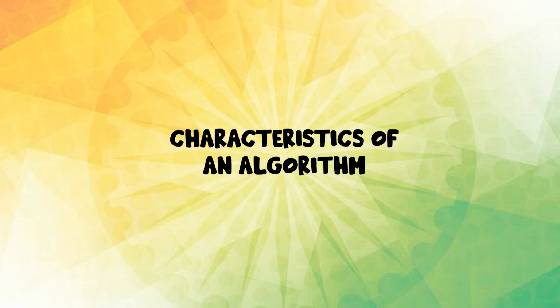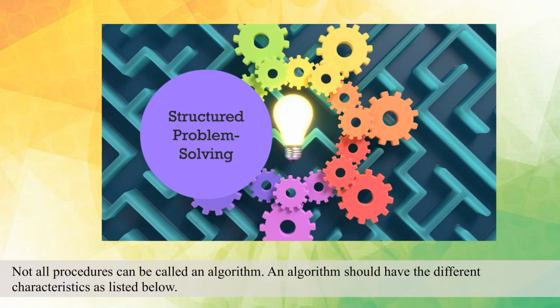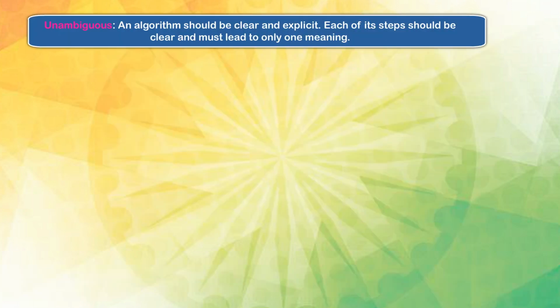Characteristics of an algorithm. Not all procedures can be called an algorithm. An algorithm should have the different characteristics as listed below. Unambiguous: An algorithm should be clear and explicit. Each of its steps should be clear and must lead to only one meaning.